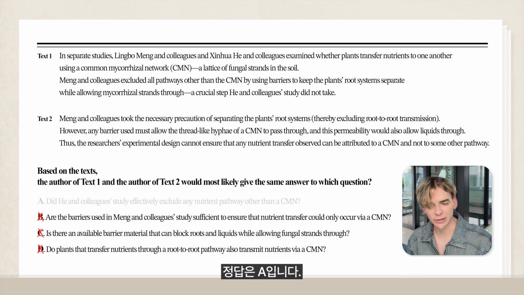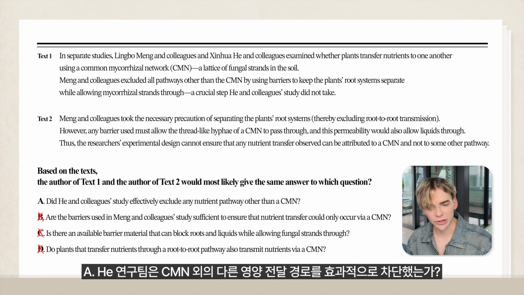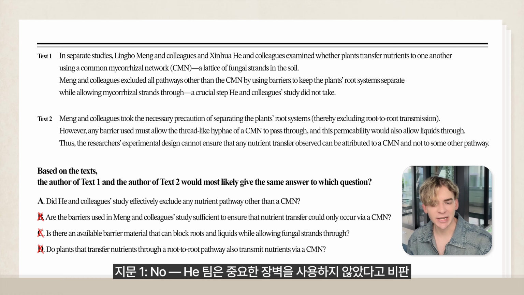And so now the unexpected winner, choice A. And so most students would never pick this answer. Why? Because the question is asking, did He and colleagues' study effectively exclude any nutrient pathway other than a CMN? So this might seem like it's only about text 1, which clearly says, He and colleagues did not take the crucial step to exclude other pathways.